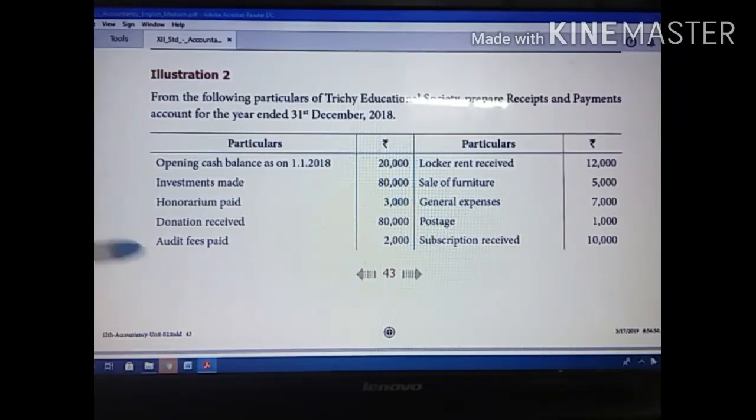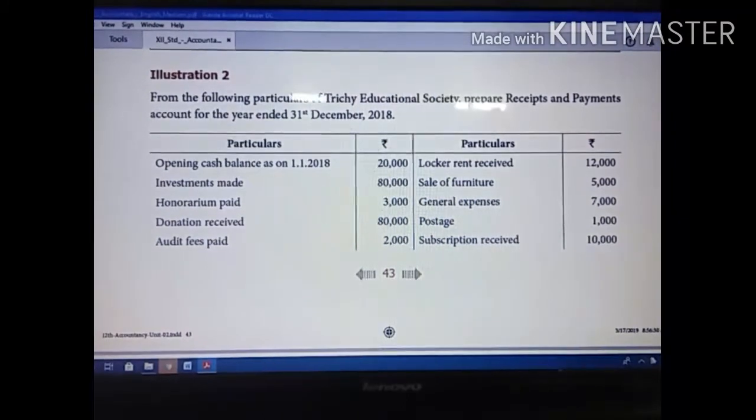So only these items are given. The only new item is honorarium. Once more, honorarium is a remuneration paid to a person who is not a regular employee. So that is called honorarium paid. If it is given as paid, then you have to post this amount on the payment side.